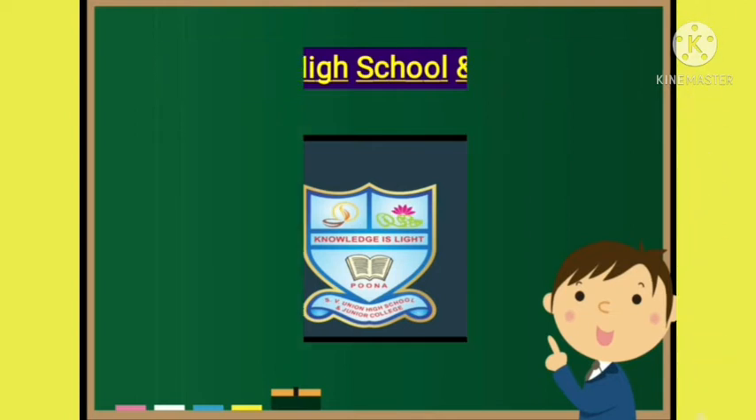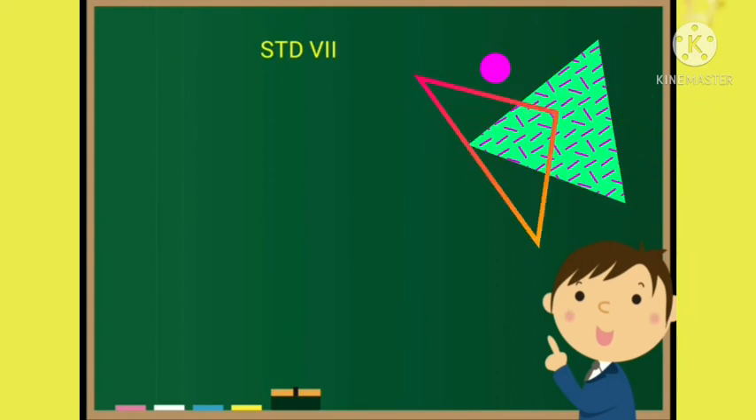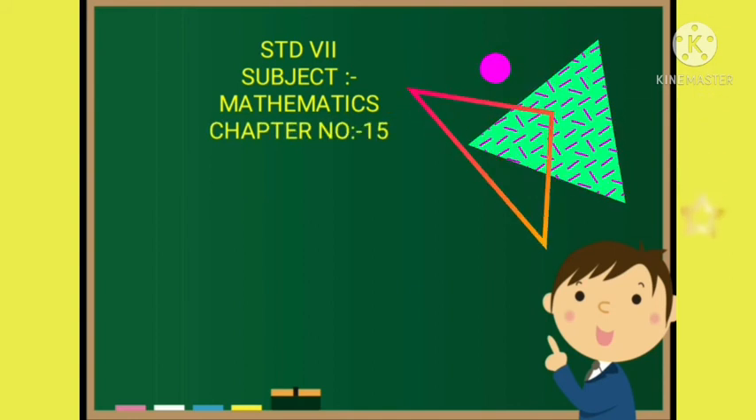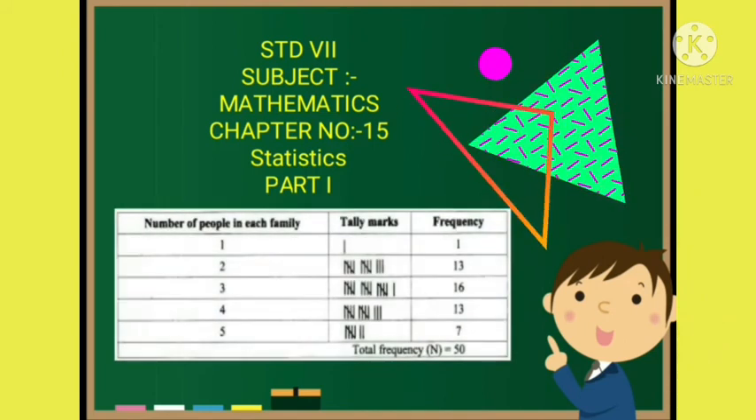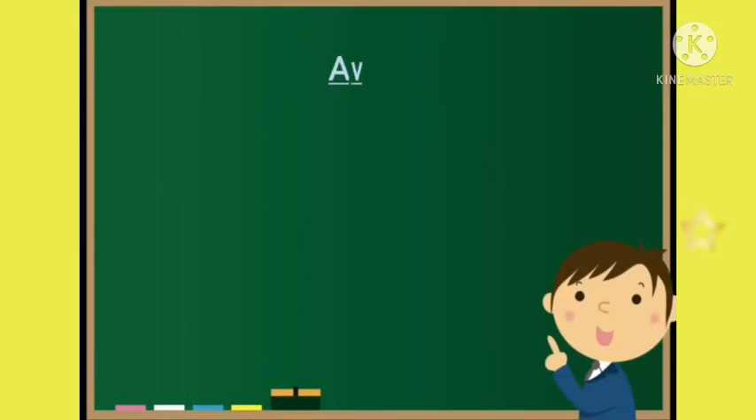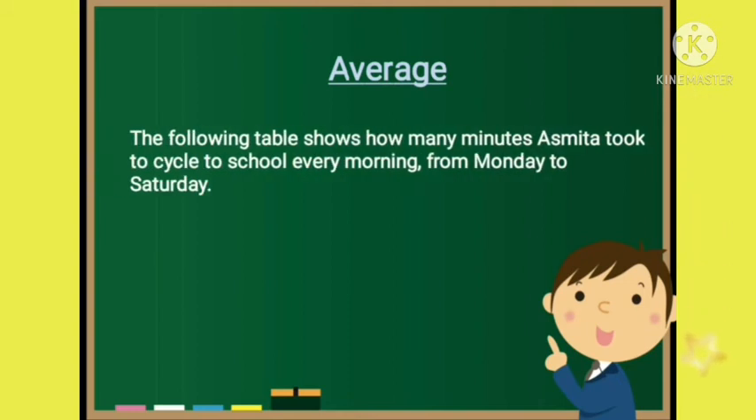Today I have come back with the video of Standard 7 Mathematics Chapter number 15 Statistics Part 1. In this chapter, the first thing that we are going to study is how to find the average. With the help of few examples and formula, we'll learn how to find the average. Let's see how to find the average.